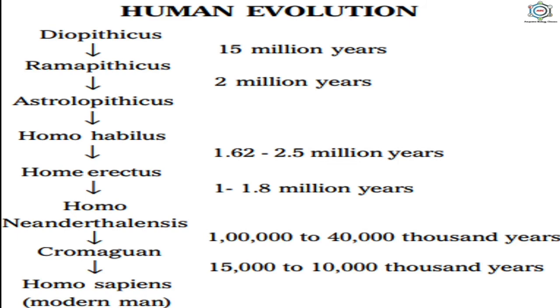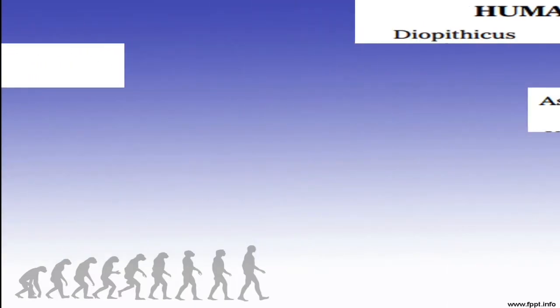Homo erectus converted into Homo neanderthalensis in 1 to 1.8 million years. And Homo neanderthalensis converted into Cro-Magnon in 1 lakh to 40,000 years ago, and Cro-Magnon at last converted into Homo sapiens, that is the modern man, in 15,000 to 10,000 years ago. So this is all about the human evolution series.